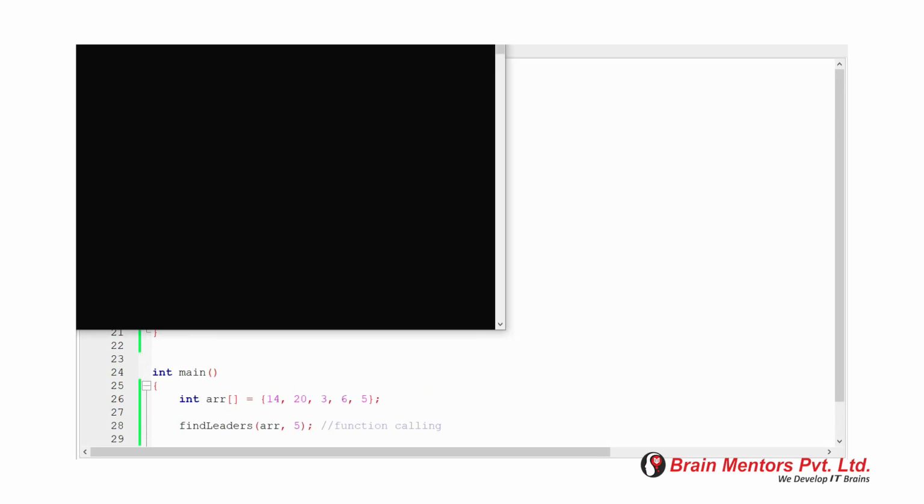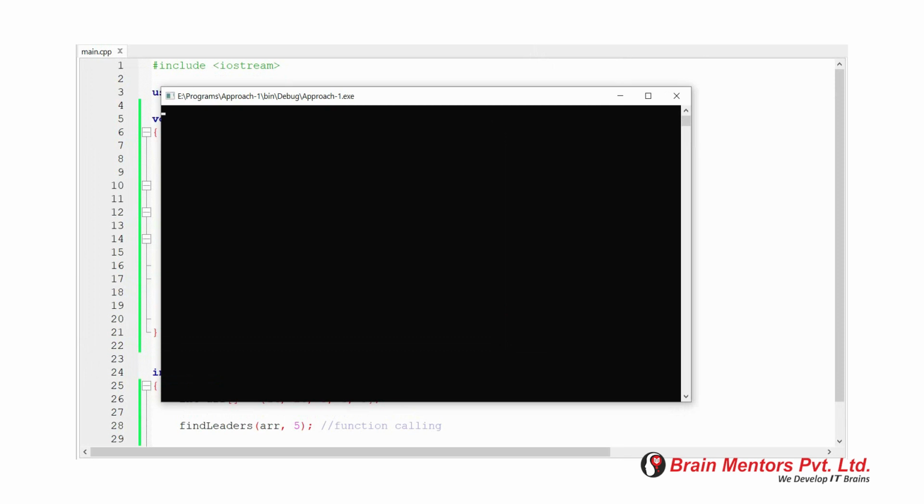Now compile and run the program and see the output. So leaders are 20, 6 and 5.